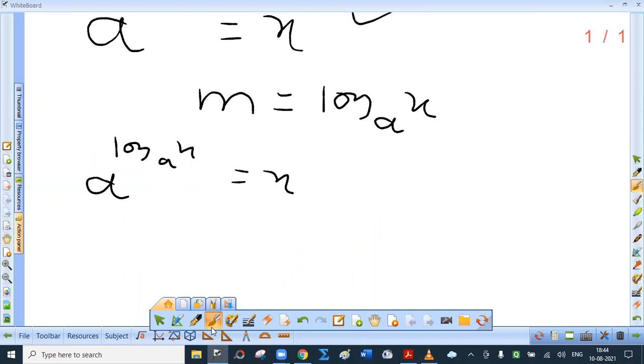I want to find the value of, say, 3 raised to log 27 to the base 3. As per this result, the expected answer is 27. Let me check. Log 27 to the base 3. Logarithm is the power to which the base should be raised. 3 raised to which number is 27? 3 cube. So this value is 3, and we get 3 cube. Is 3 cube 27? Yes.